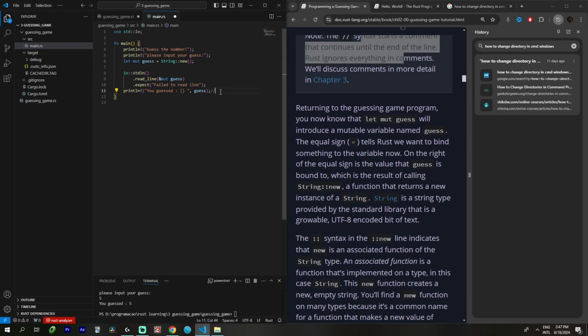So if I type this, this is not part of my code. This is just a comment. We use this to comment on stuff in the code, so you can read the code more easily.